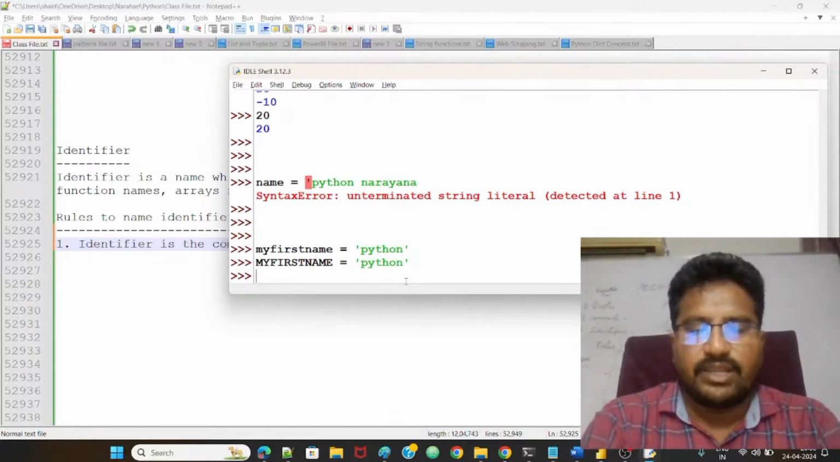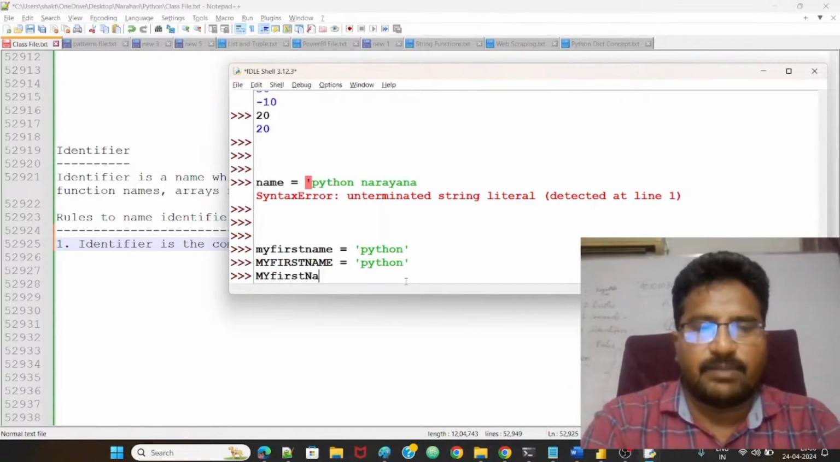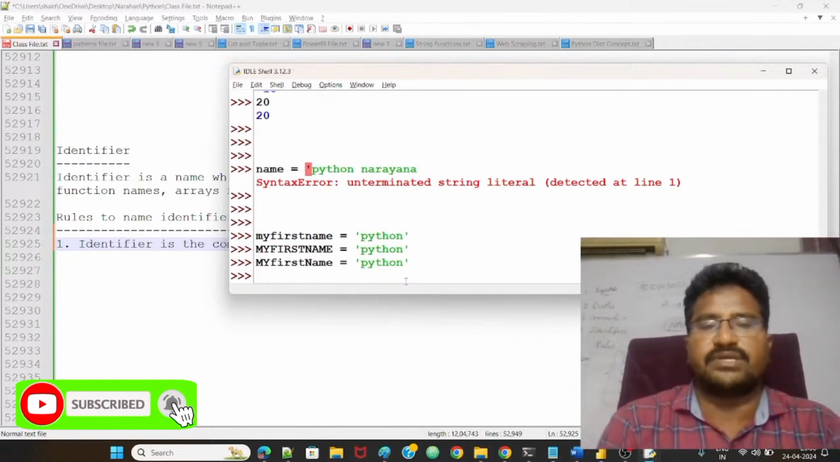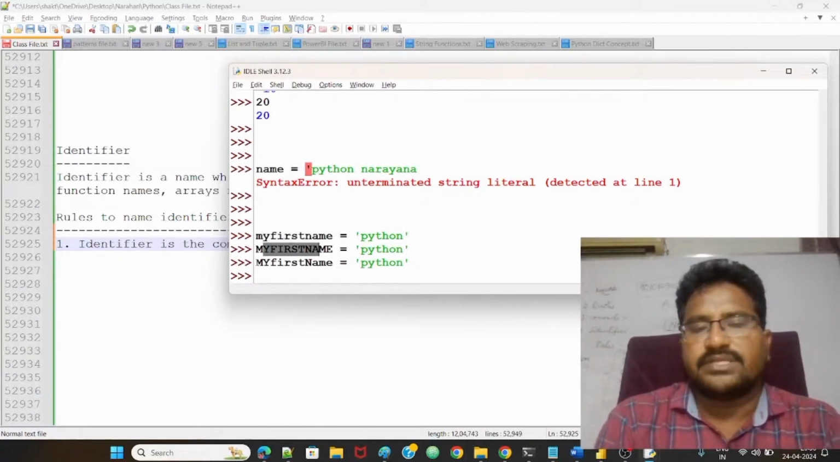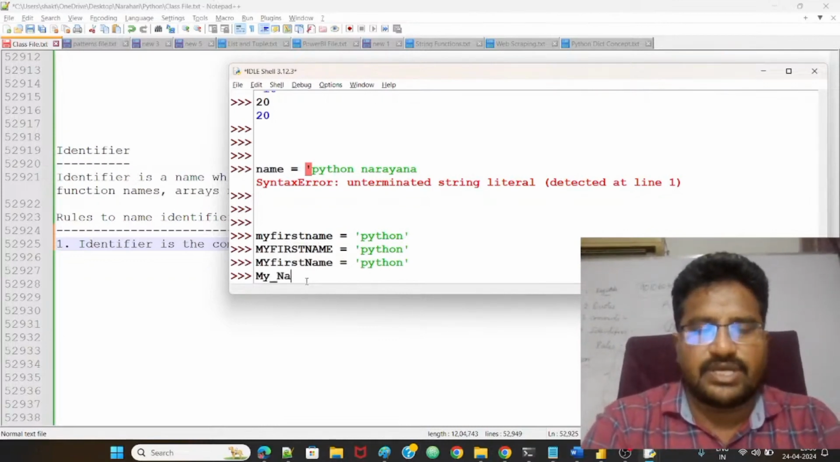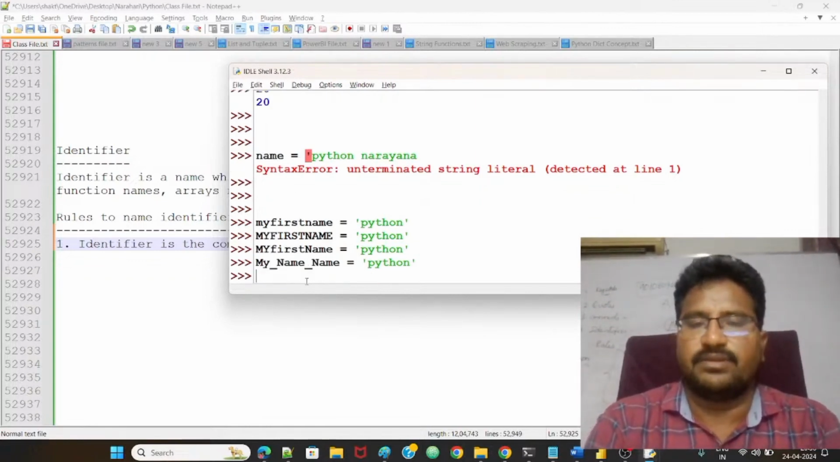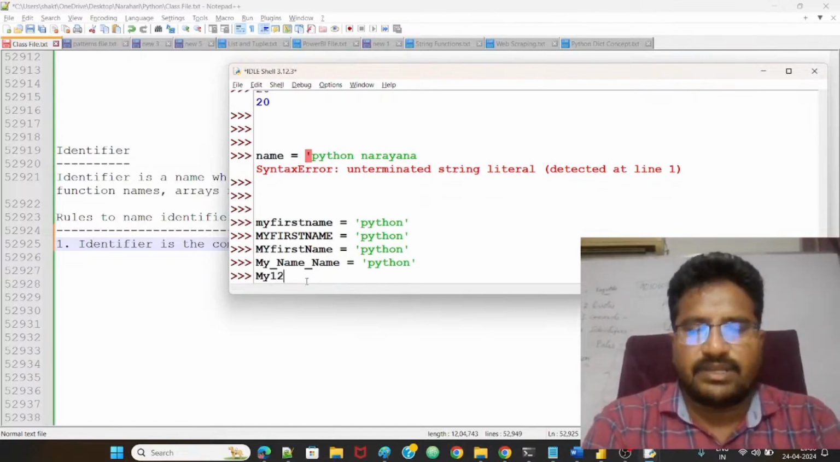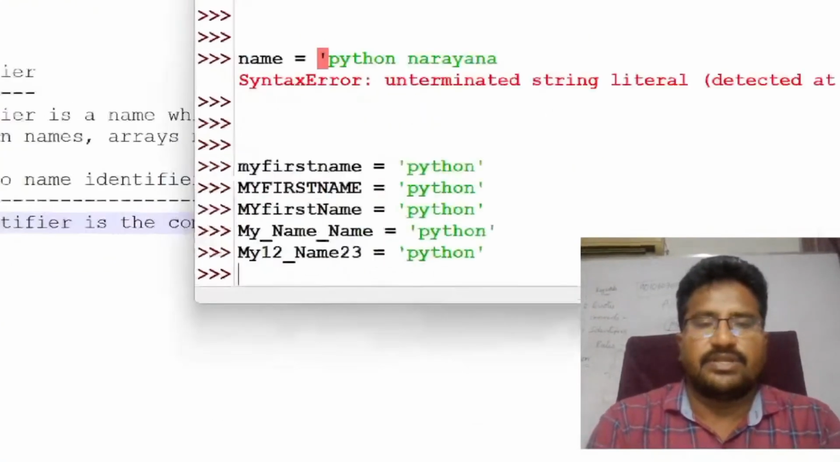Next one, I use the combination of uppercase, lowercase, again uppercase. Yes, again possible. A name can contain all lowercase, all uppercase, and a combination of lowercase and uppercase also, guys. And I can take underscores also. Or I can take numbers also. Suppose my name is like this, I'm just trying with numbers. Possible, guys.